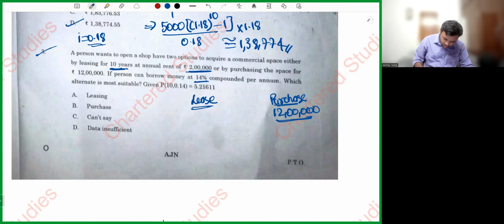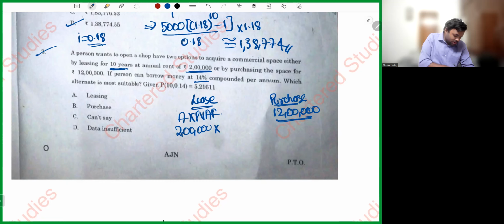Let's do that. So A into present value annuity factor. A is 2 lakh into present value annuity factor. I hope you know how to compute the present value annuity factor. 1 divided by 1.14, equal, symbol, 10 times. Grand total 5.216.